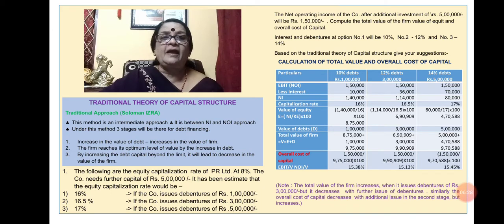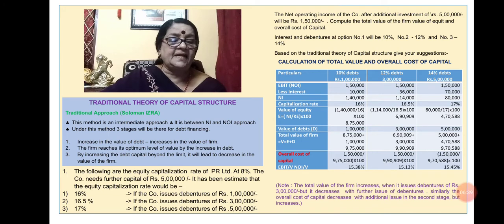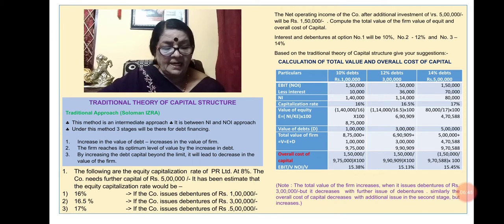That is, in the third case, they have made the debenture issue to 5 lakh. So it has become, how much? In that case, 9,70,588. In the second case, it was 9,90,909. It has decreased to 9,70,588 with the additional issue of debentures.